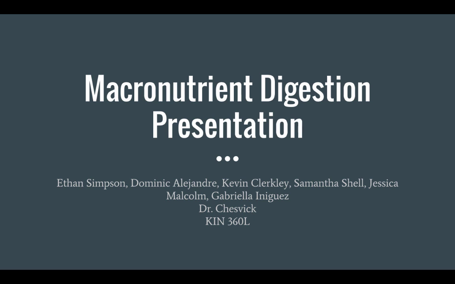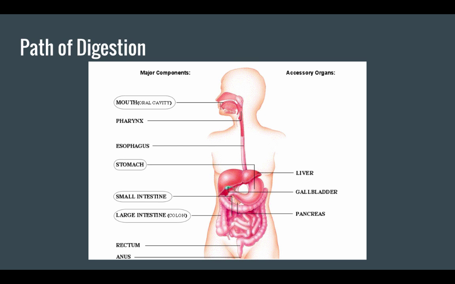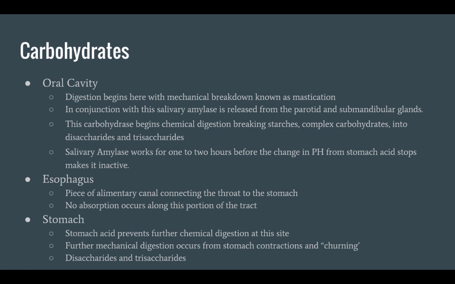We will cover the complete path of digestion and absorption of macronutrients along each major site of the GI tract. Here we have a diagram that traces the path of digestion through the mouth, stomach, small intestine, and large intestine. We will break down each macronutrient of carbohydrates, lipids, proteins, one by one, and follow its own path through the digestion process. First, we have carbohydrates.